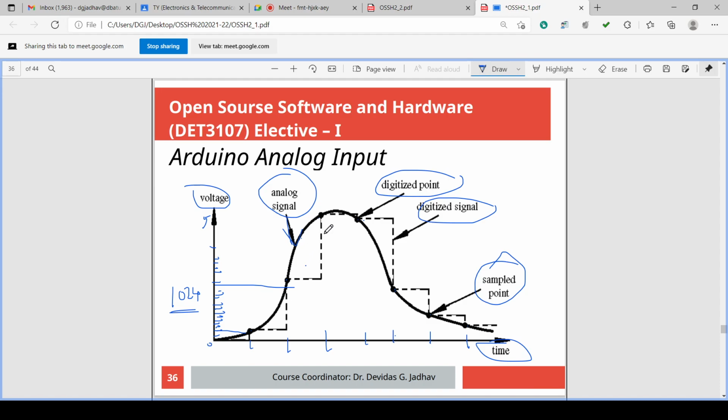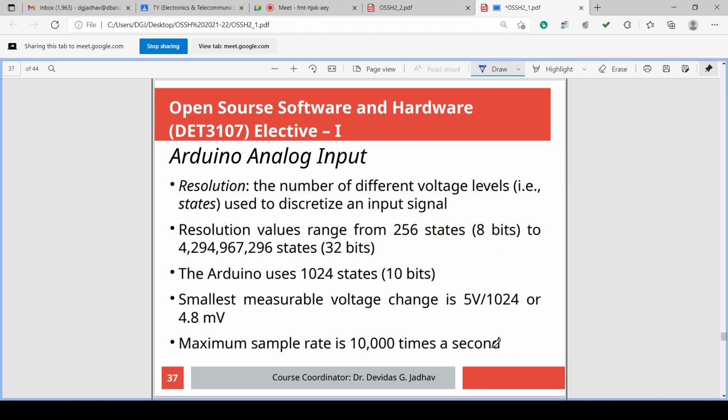The continuous wave is the analog signal. We have studied this in digital techniques. Now the Arduino analog input has a resolution, the number of different voltage levels, that is states, used to discretize the input signal.